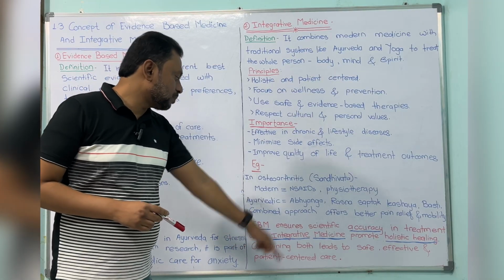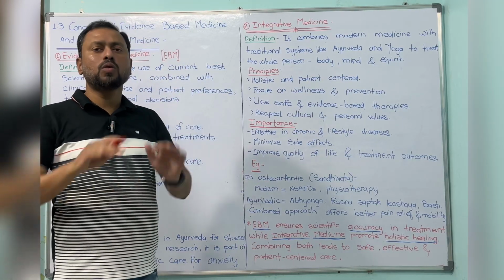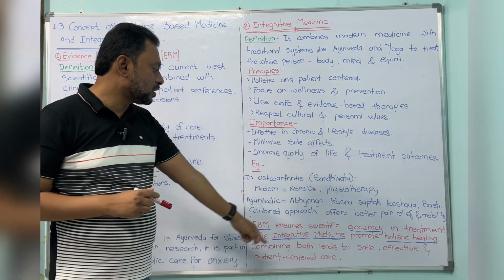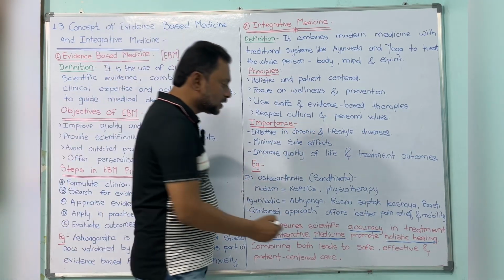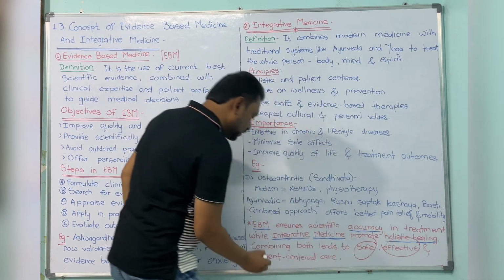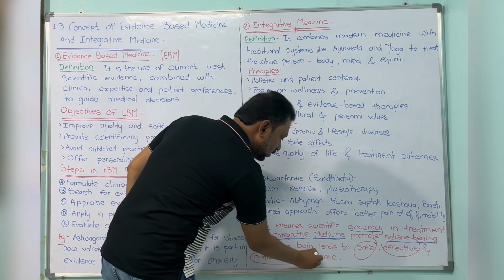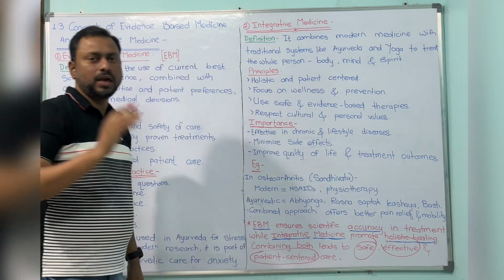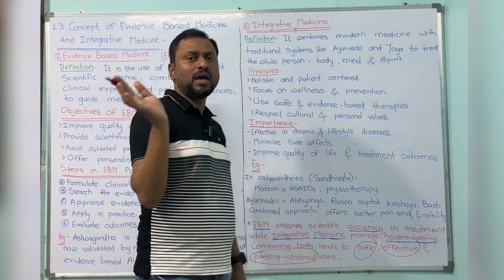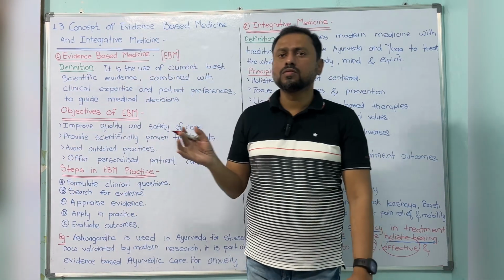And integrative medicine promotes holistic care of the whole body, mind as well as spirit. Combining both leads to safe, effective and patient-centered care. These are the three main goals of using EBM as well as integrative medicine.